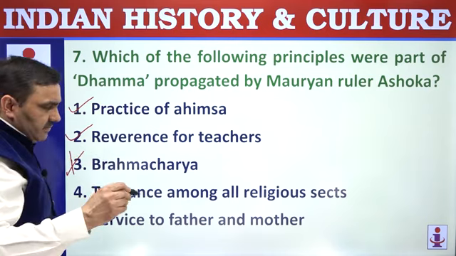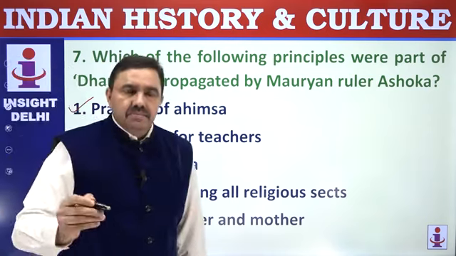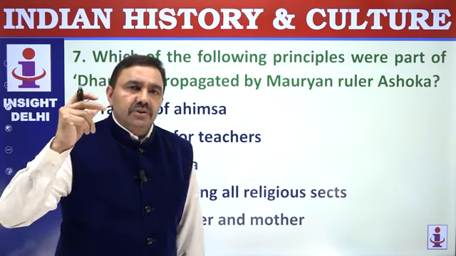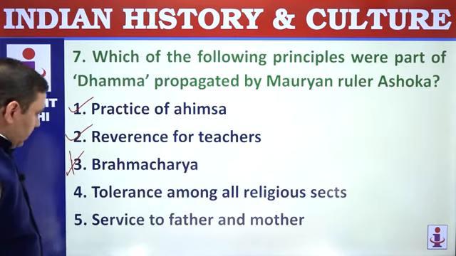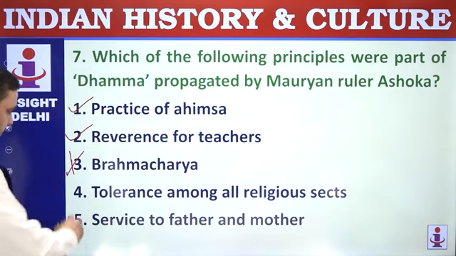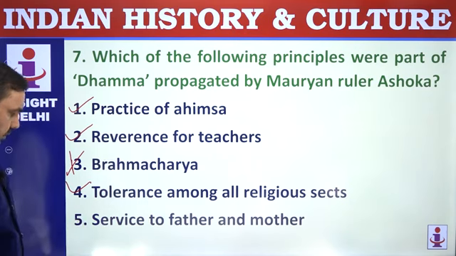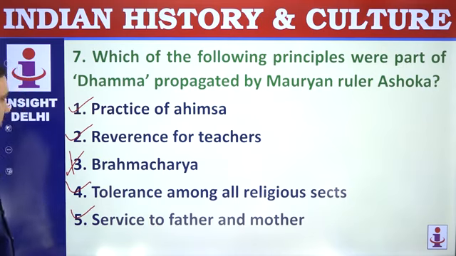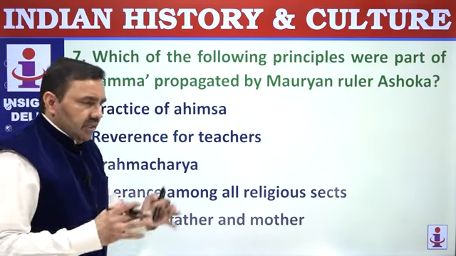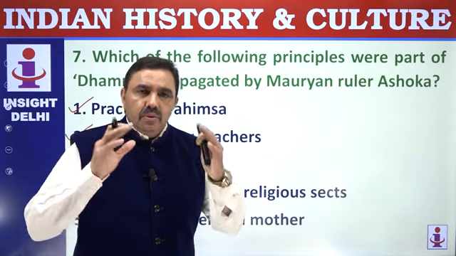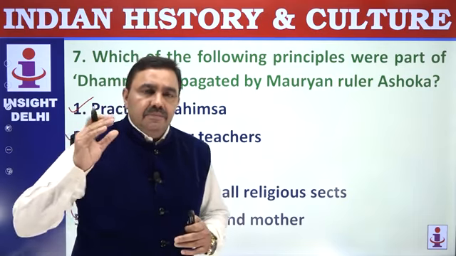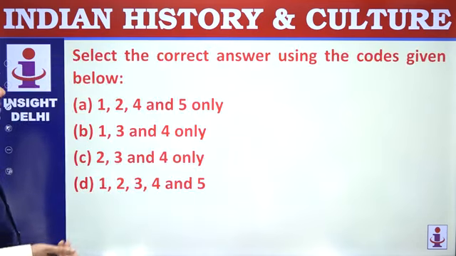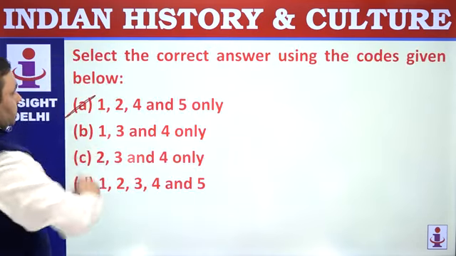Brahmacharya was part of the philosophy of Jainism propounded by Mahavira. So brahmacharya was one of the 5 vows of the Jaina religion. Tolerance among religions, respecting each other, was an important principle. Service to father and mother, all these were important principles. So this was not a religion, this was basically an ethical moral code of conduct propounded by Ashoka for the all-round progress and well-being of his subjects. 1, 2, 4, 5.